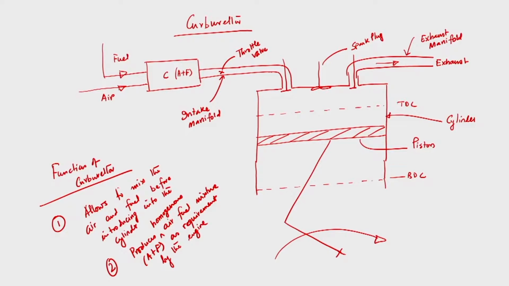So, this is the carburetor, while throttle valve is also important. The function of this throttle valve is to control the air fuel mixture.